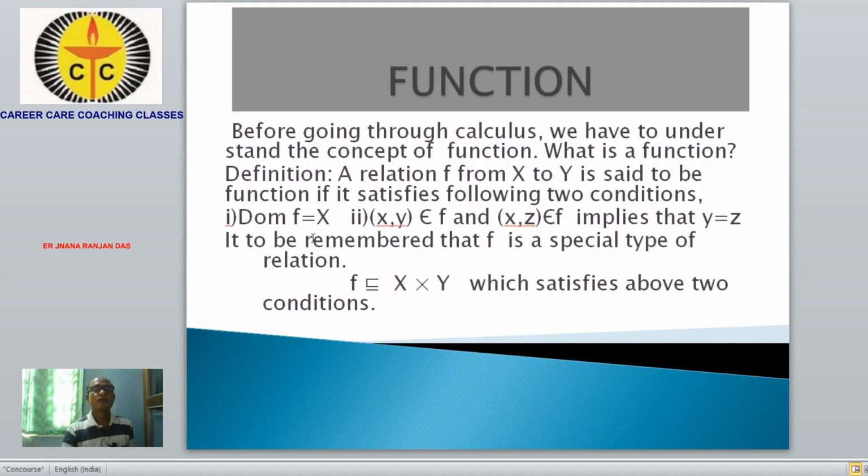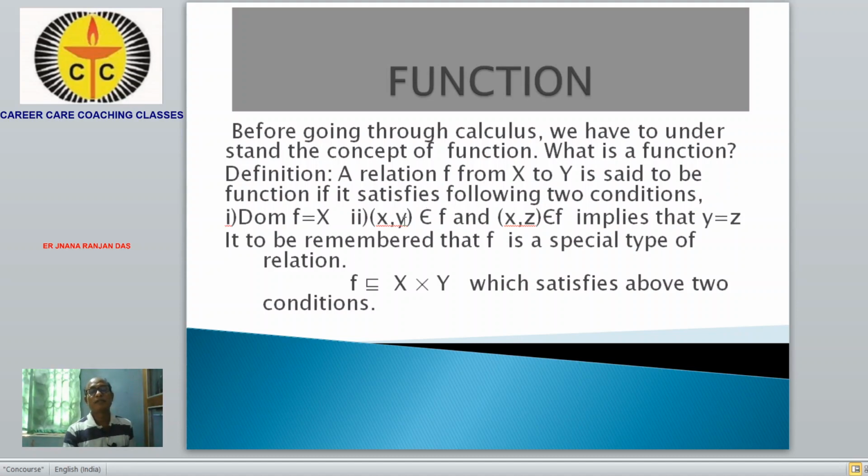Dom f is equal to x means that all the first elements of the function f, that is called dom f, are in x. That means dom f is equal to x. There is no element in x that is skipped. All the elements of x are related to a particular element of set y.